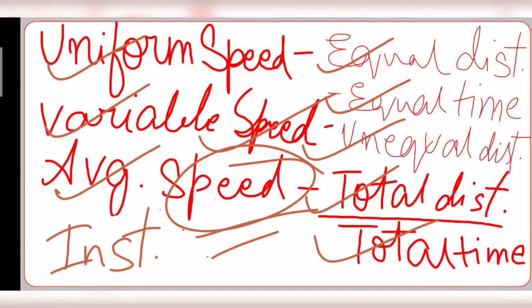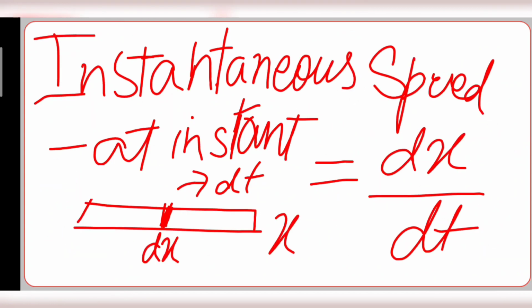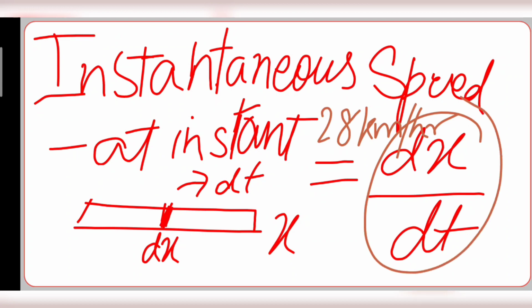Now comes instantaneous speed. Instantaneous speed is the speed at an instant. Like when you are driving a car and I ask you to tell me your speed at this instant, the speed at which you are traveling, you'll say this is the speed, like 28 kilometers per hour. How is instantaneous speed calculated? It is calculated by dx by dt. This is the complete x.